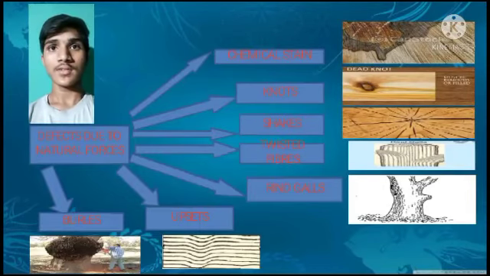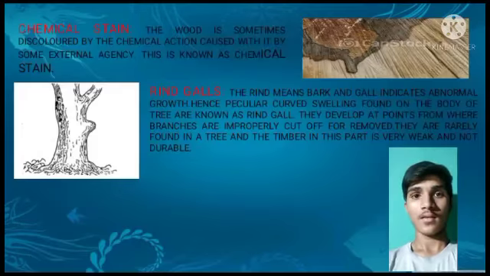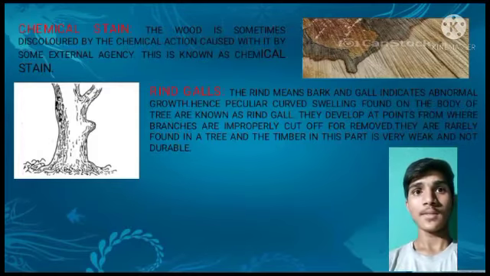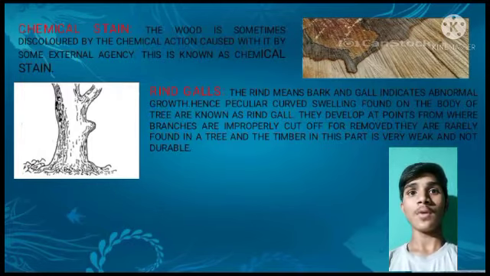Defects due to natural forces. Chemical stain, knots, shake, twisted fibers, rind galls, upset and burls. Chemical stain. The wood is sometimes discolored by chemical action caused with it by some external agency. This is known as chemical stain. Rind galls. Rind means bark and galls indicate abnormal growth, hence a spiral curve. Swelling found on the body of the tree. Points from where branches are improperly cut or removed. They are rarely found in a tree and the timber in this part is very weak and not durable.